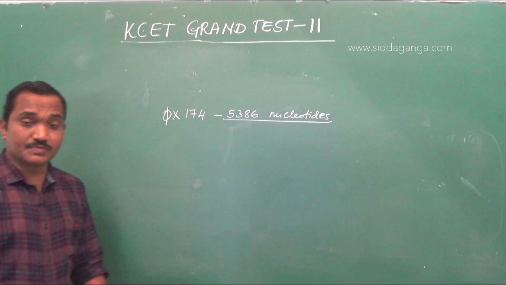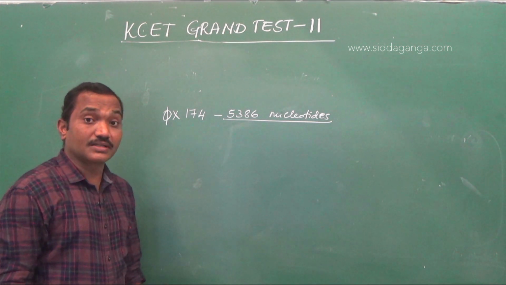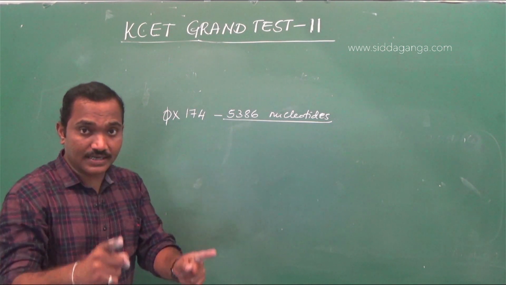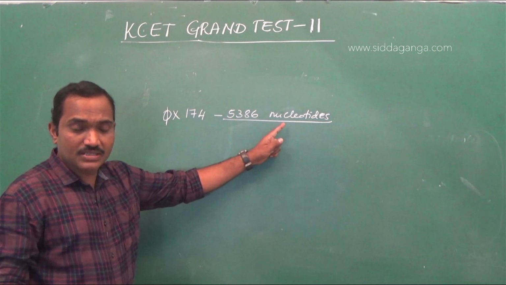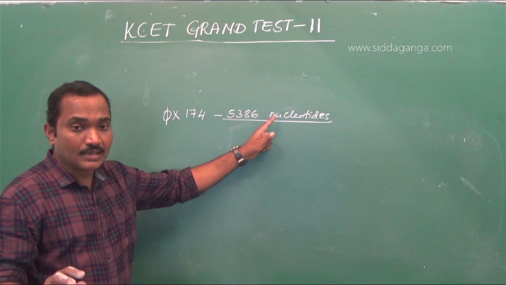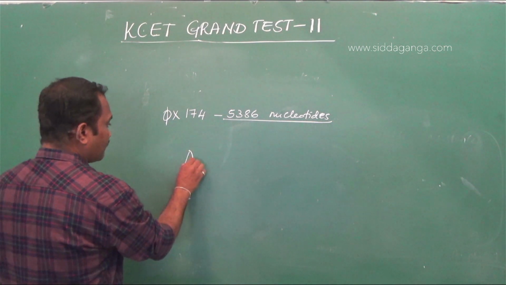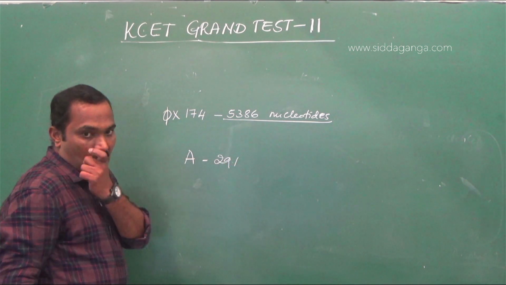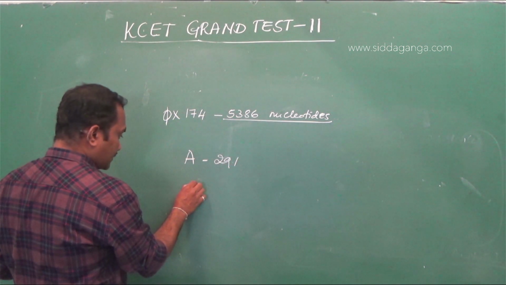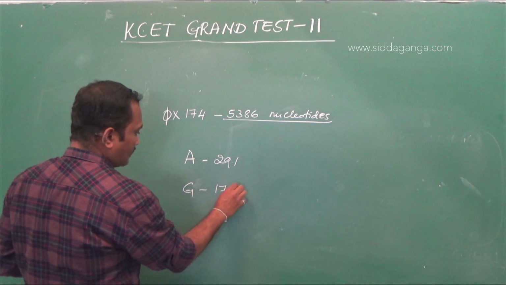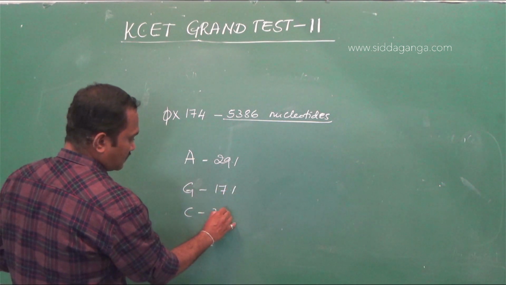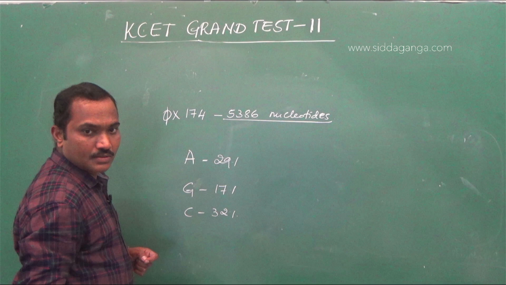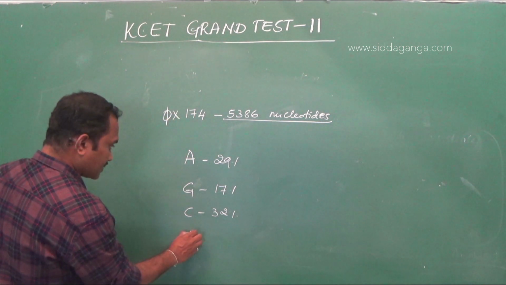The size of the DNA is measured in number of nucleotides or base pairs. When we say base pair, that means it is double stranded DNA. When we say nucleotide, it is by default understood to be single stranded. However, they have given the percentage of adenine here. Adenine is 29%, guanine 17, cytosine 32, and thymine is 17%.